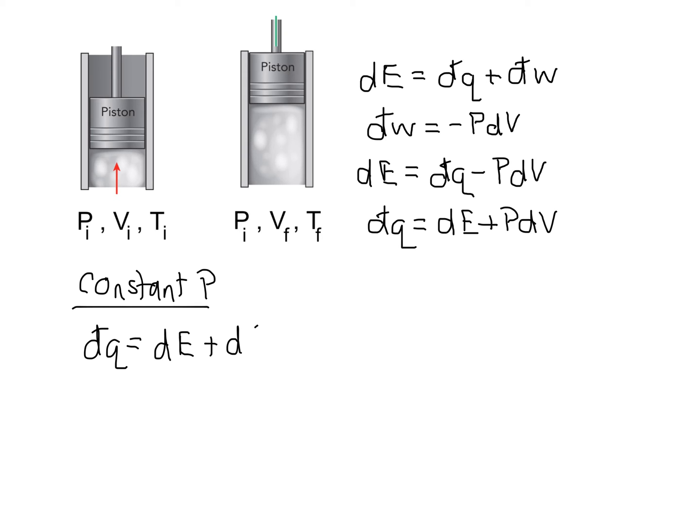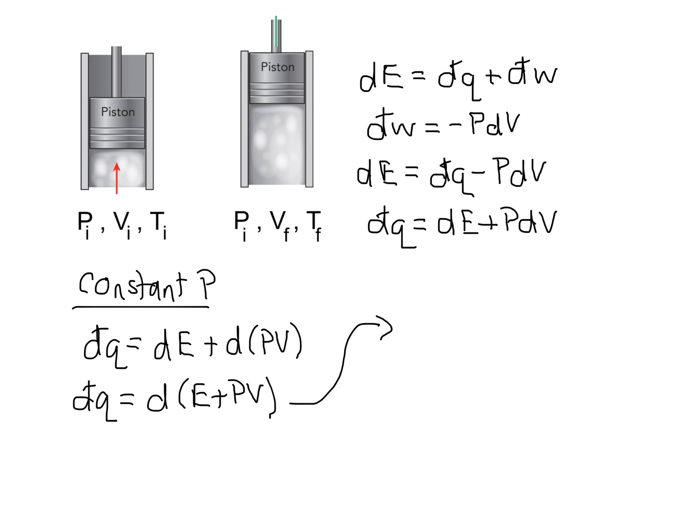And now, because the sum of the derivatives is equal to the derivative of the sum, we can write dq as d times the quantity E plus PV. This combination of state variables, E plus PV, is defined as the enthalpy, which we give the symbol H. So we can see that the enthalpy is a measure of the amount of heat transferred at constant pressure.